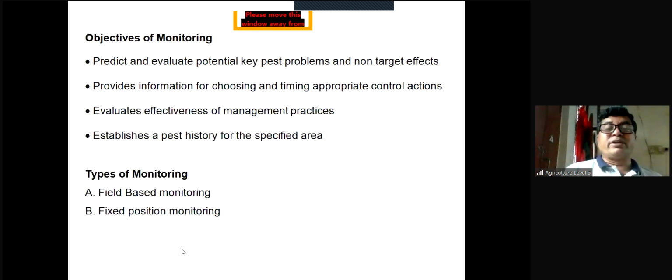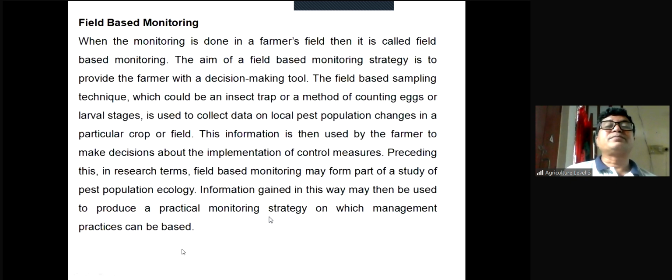Then types of monitoring. There are two types. One is called field-based monitoring. Another one is called fixed position monitoring. Now we'll see the field-based monitoring. Field-based monitoring means when the monitoring is done in a farmer's field, and it is done in different farmers' fields. Say for example, out of 64 districts of Bangladesh, if we select one field from each district and do the monitoring from these 64 fields, then this monitoring will be field-based monitoring.